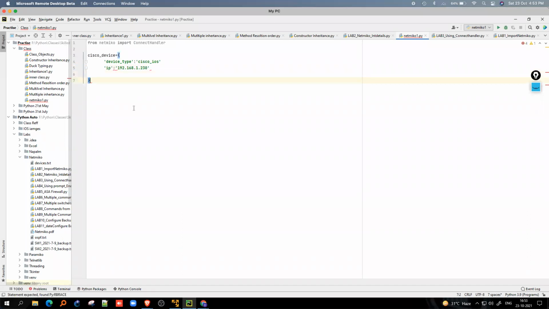PyCharm is an IDE for Python because it will give you this type of help. Let's say I move my cursor to this red line, it gives me the message that a comma is expected because I have missed a comma over here. So after adding the comma, this red line will go.